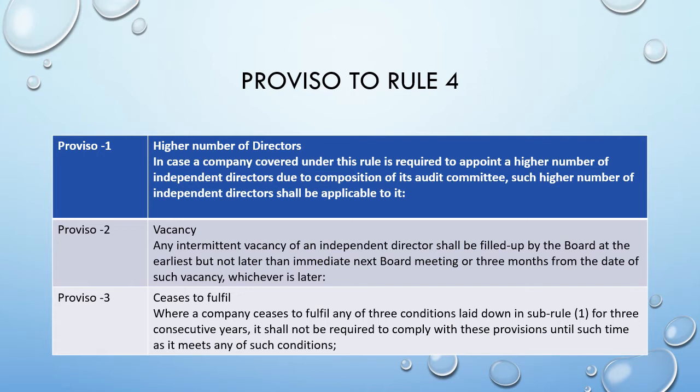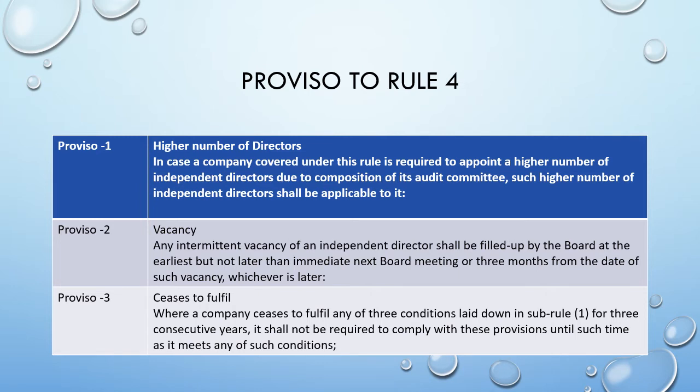Higher number of directors. In the case of a company covered under this rule 4, is required to appoint a higher number of independent directors due to composition of the audit committee. Such a higher number of independent directors are required to be appointed, 2 or higher number. Suppose that composition comes, let us say 5 directors to be appointed, therefore 5 shall be appointed. Any intermediary vacancy of an independent director shall be filled by the board at the earliest, but not later than the immediate next board meeting or 3 months from the date of such a vacancy, whichever is later.